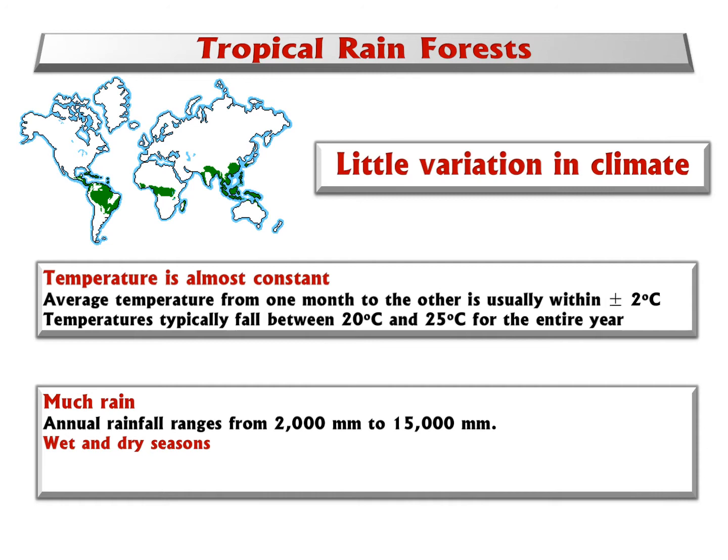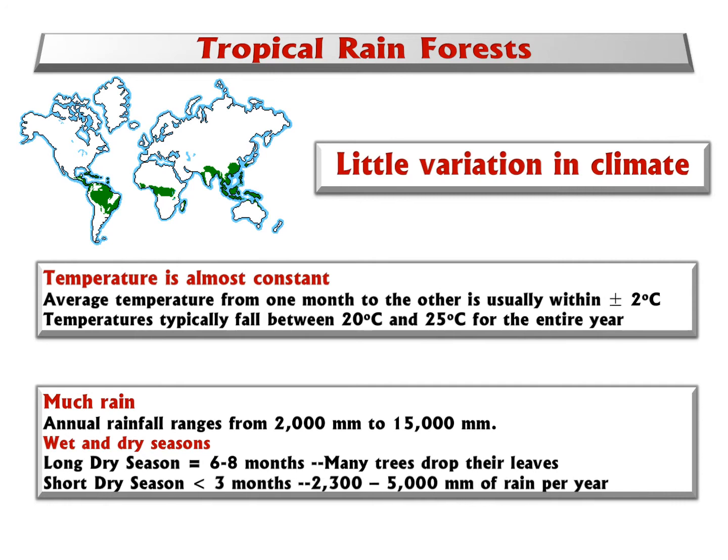Which is longer, wet season or dry season? The dry season is long, maybe 6 to 8 months, and during the dry season, some trees drop their leaves.